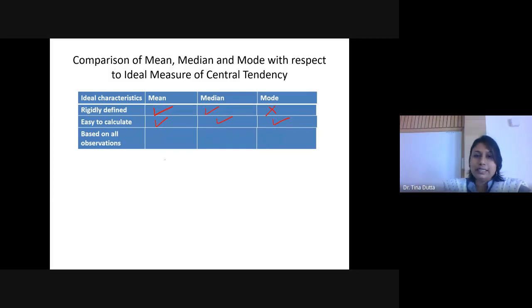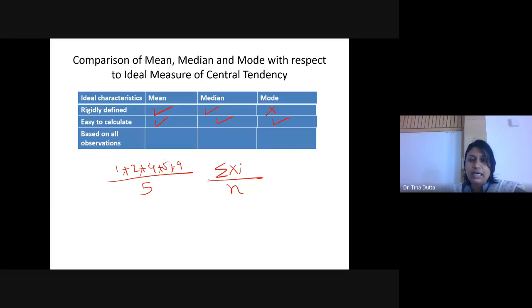Okay, so let's see mean. Mean is based on all the observations. Why? The very formula of mean is sum of all the values divided by n, right? So if I am having a set of values 1, 2, 4, 5, 9, you have to add all the values and then you have to divide it by number of observations and then you get mean. So that means mean is based on all the observations. You cannot exclude any value, right? So mean is based on all the observations.